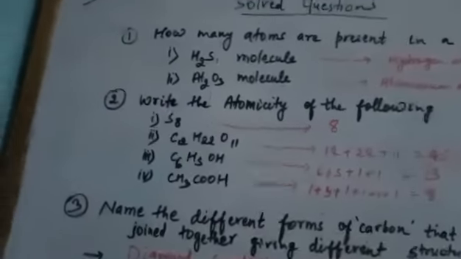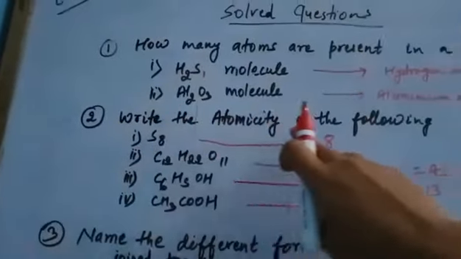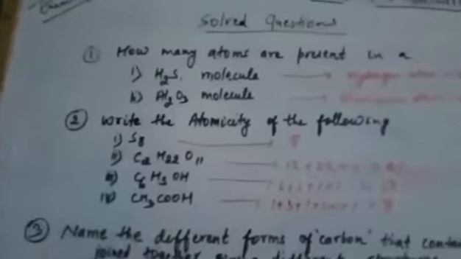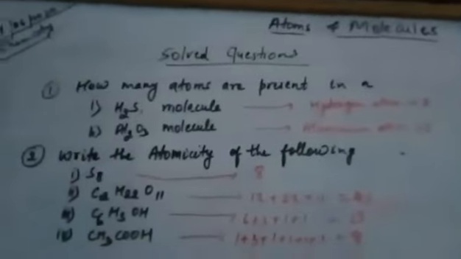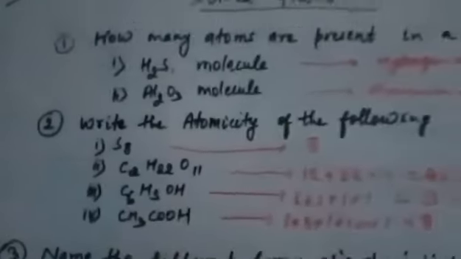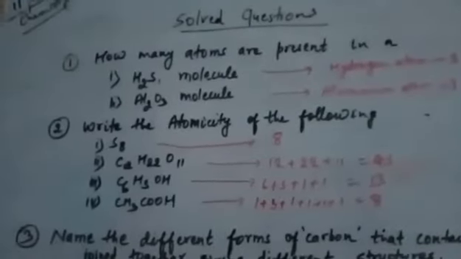Then you have to write the atomicity of the following. There is no difference between these two questions. You can answer the question in the same way. I have just represented the question in 2 different ways.